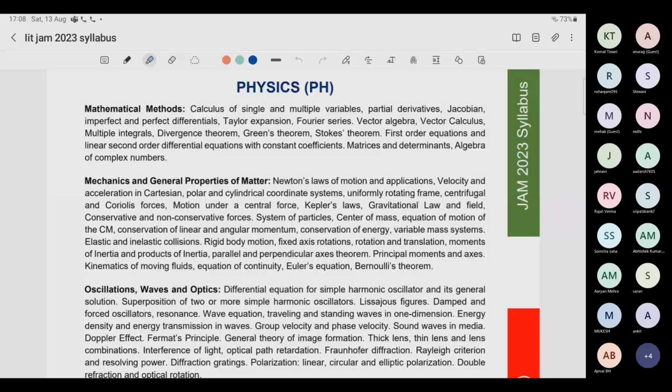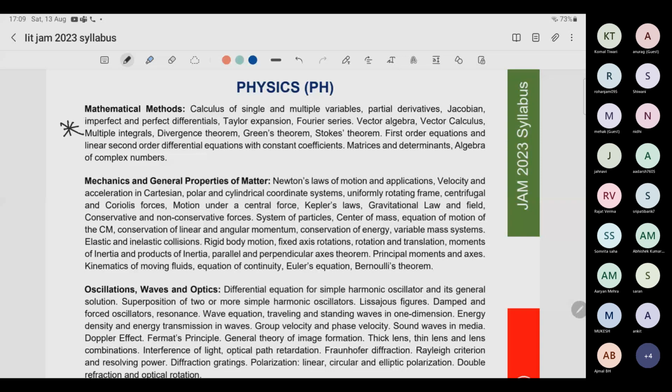So let's begin. The number one thing I want to mention, which is very important, is what the important subjects and topics are, and what topics are not very important and you can leave. So number one, in mathematical methods, prepare this very well. There are many questions that are going to come from this, so it is very important. Put a star on it. Each and every topic of mathematical methods is important.